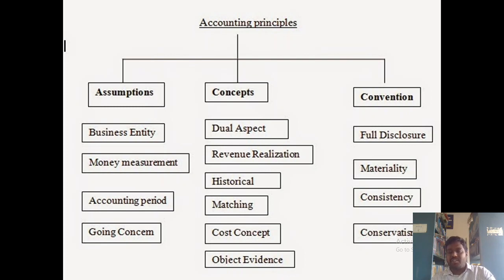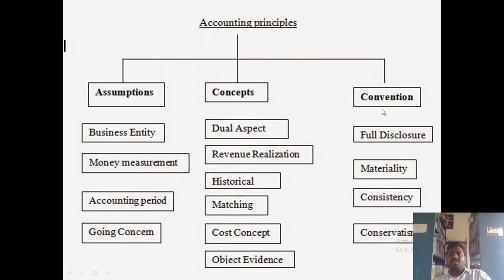Next, objective evidence concept. In this objective evidence concept, every transaction which is going to be posted in the journal entry definitely requires an evidence. Evidence must be a bill or a receipt or anything. So without objective evidence, we cannot record any transactions. That is the important thing for this concept.